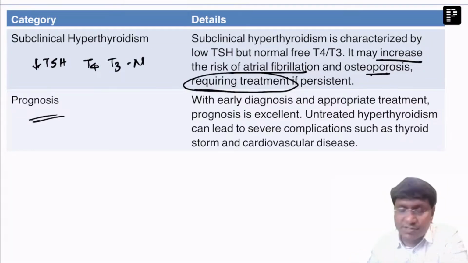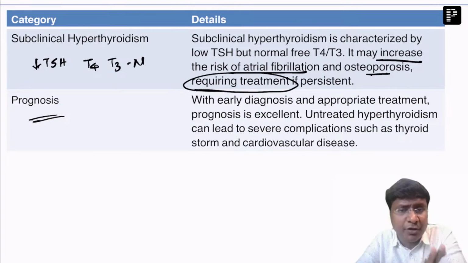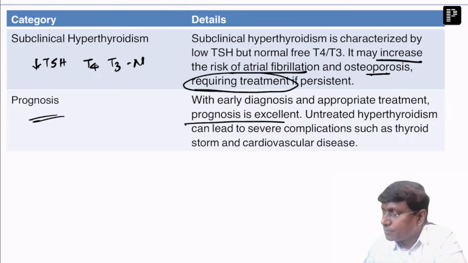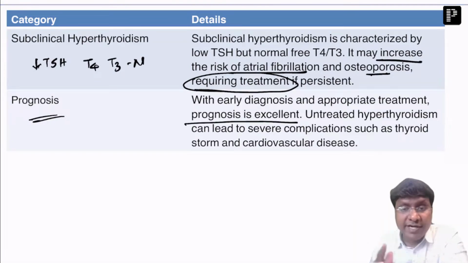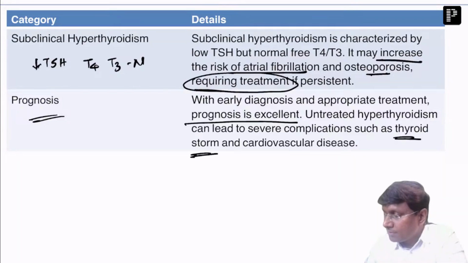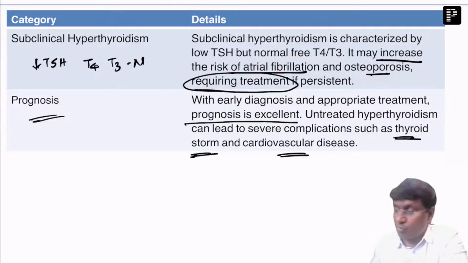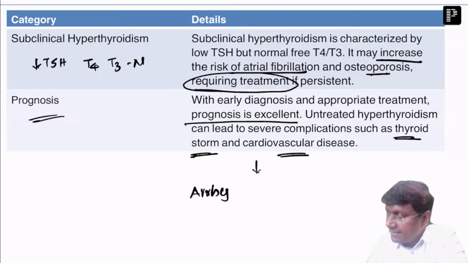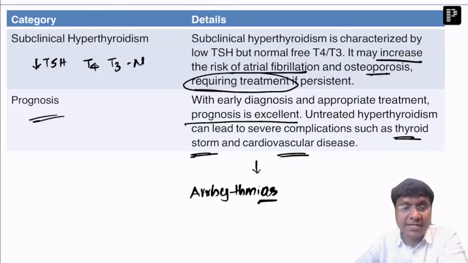Then how is the prognosis in patients with hyperthyroidism? If you do early diagnosis and appropriate treatment, then the prognosis is excellent. And if you don't treat hyperthyroidism, the individual will go into thyroid storm and there will be cardiovascular disease. What will be the cardiovascular disease? This cardiovascular abnormality will be mainly in the form of arrhythmias.